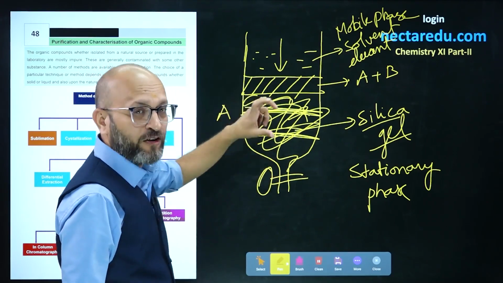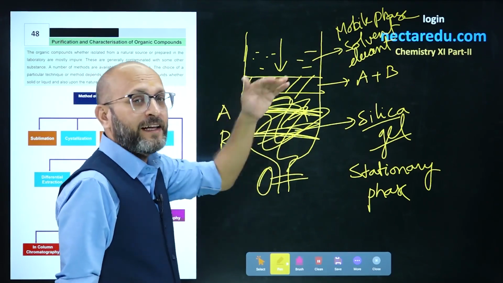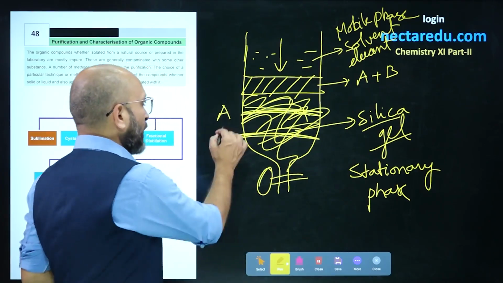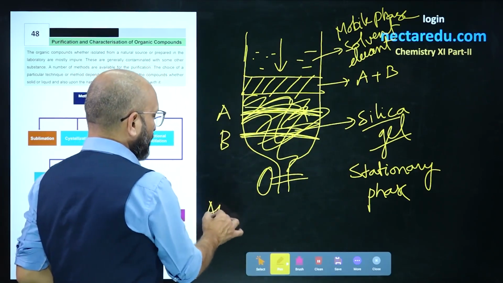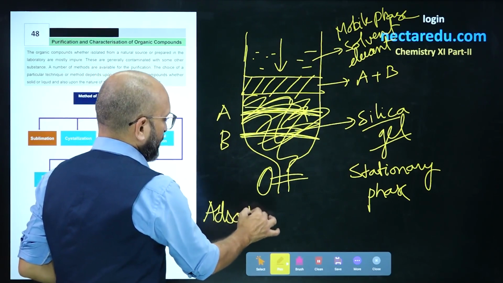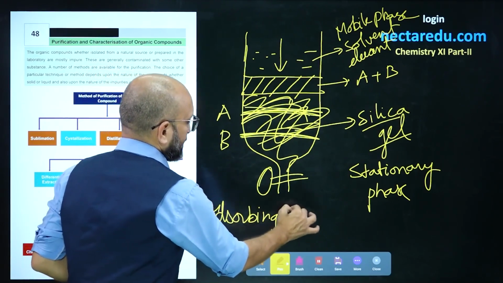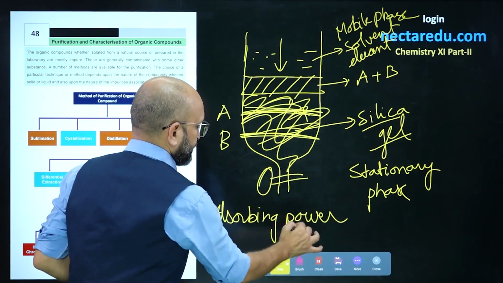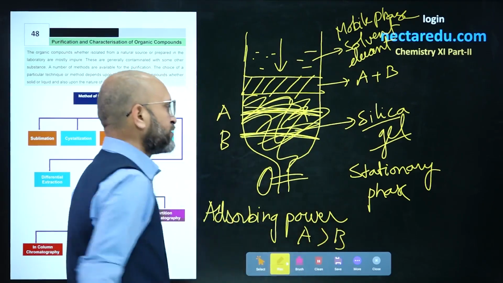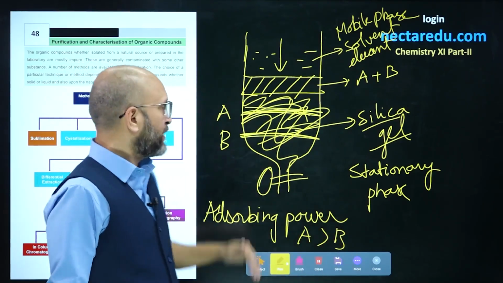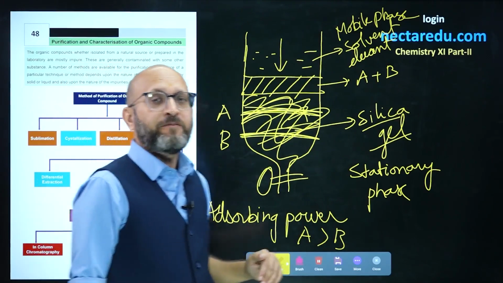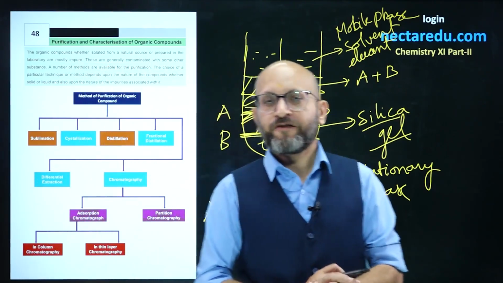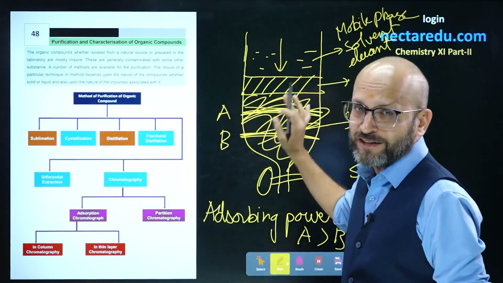So, on the basis of adsorption, A and B are separated out. The adsorbing power for A is more because it is getting adsorbed first and B is going down. So, the adsorption power of B is less. In this way, we can separate A and B using chromatography.